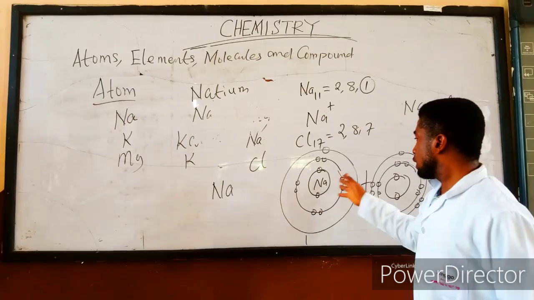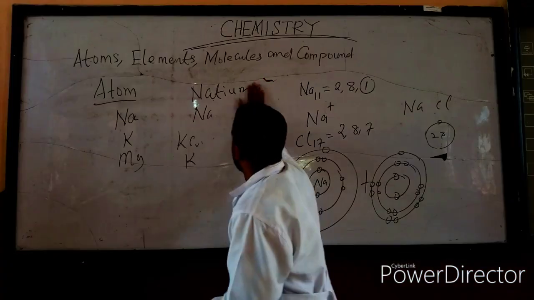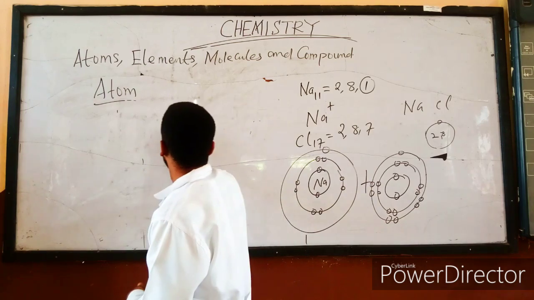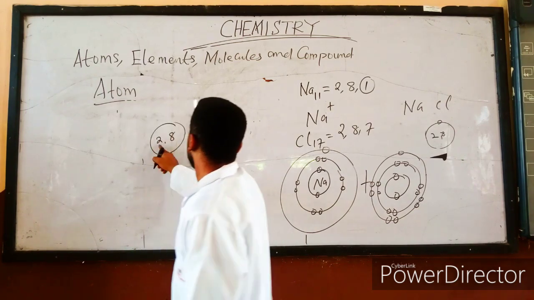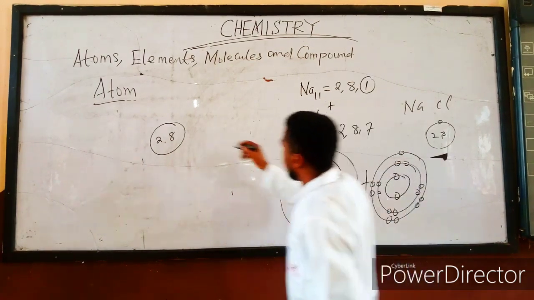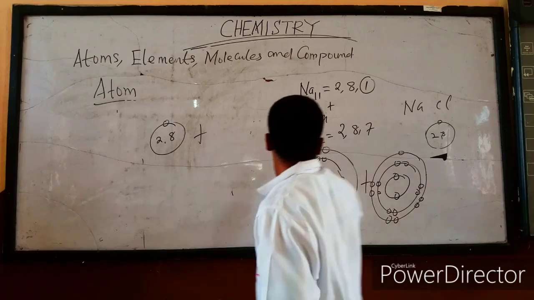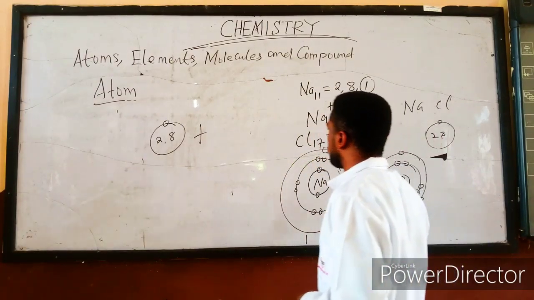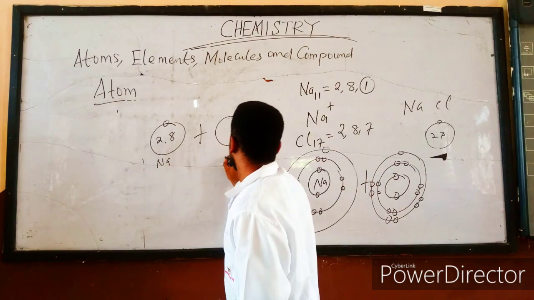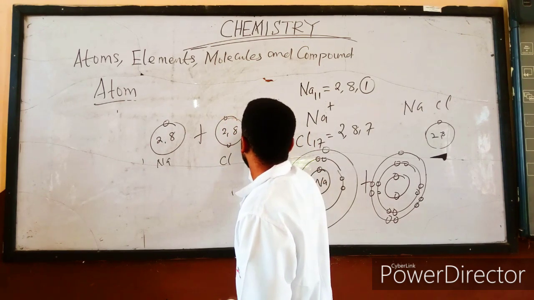This thing I just demonstrated here, you can also write it in a short form by doing it this way. For sodium, I can now put it as 2, 8. This 2 is this shell, this 8 is this one here, then this last electron I can now put here. That is the shorter form to save your stress. Then we also have chlorine. This is sodium. Then for chlorine, I can write 2, 8, then I have 1, 2, 3, 4.